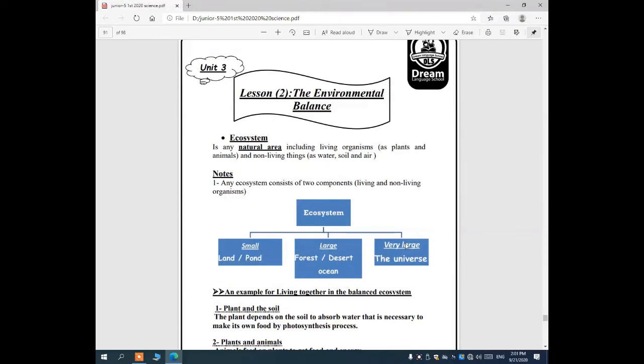We have three types of ecosystem: small, large, and very large. Small ecosystem like land or pond. Large ecosystem like forest, desert, and ocean. Very large ecosystem like the universe. So you have to know: what is the small ecosystem? It's land or pond. What is the large ecosystem? Forest, desert, or ocean. What is the very large ecosystem? The universe.